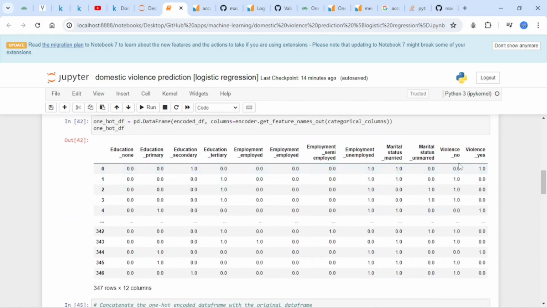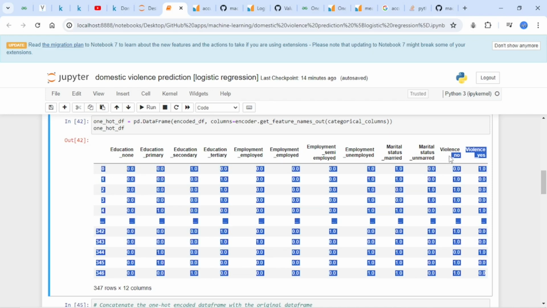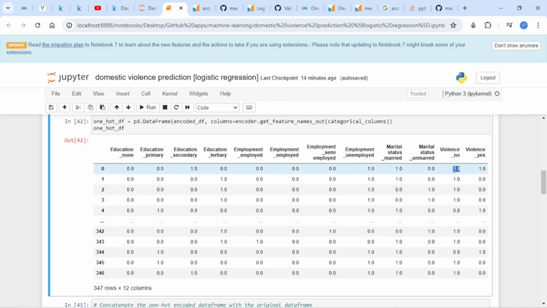So for the first one, you can see violence_no is 0.0 and violence_yes is 1.0. For the second instance, since it was a no, it's 1.0, 1.0, 1.0. Since we are working with a binary value, which is either a 0 or a 1, we can just work with one column and assume that anytime I get the value of 0, that's a yes. That's a possibility of violence.